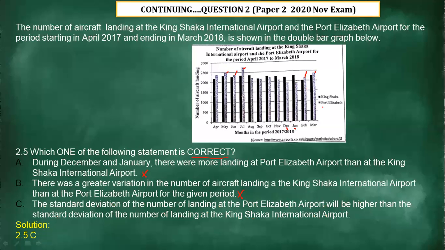If you compare Port Elizabeth with Kinshasa, you can see the more landings were at Port Elizabeth Airport. So hence we say the standard deviation of the number of landings at Port Elizabeth Airport will be higher than the standard deviation of the landings at Kinshasa International Airport. So that statement is correct.